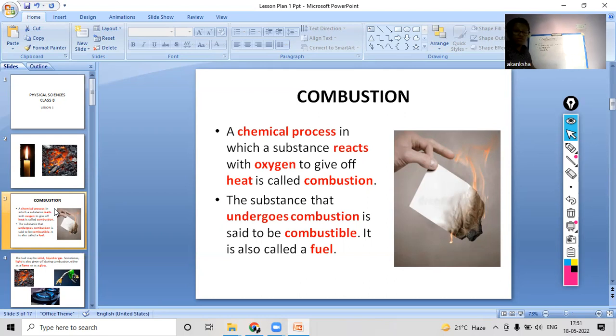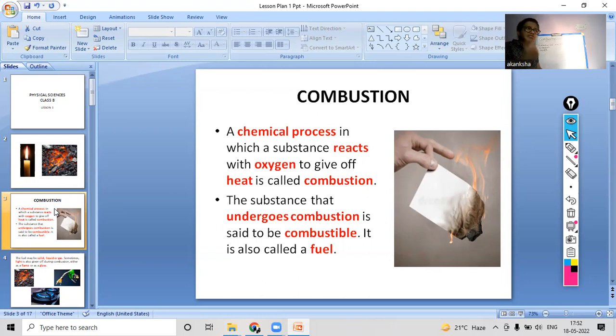So now we will speak out the whole definition of combustion. Combustion is a chemical process in which a substance reacts with oxygen to give off heat, and this process is known as combustion. The substance that undergoes combustion is said to be combustible, or it is also called a fuel.